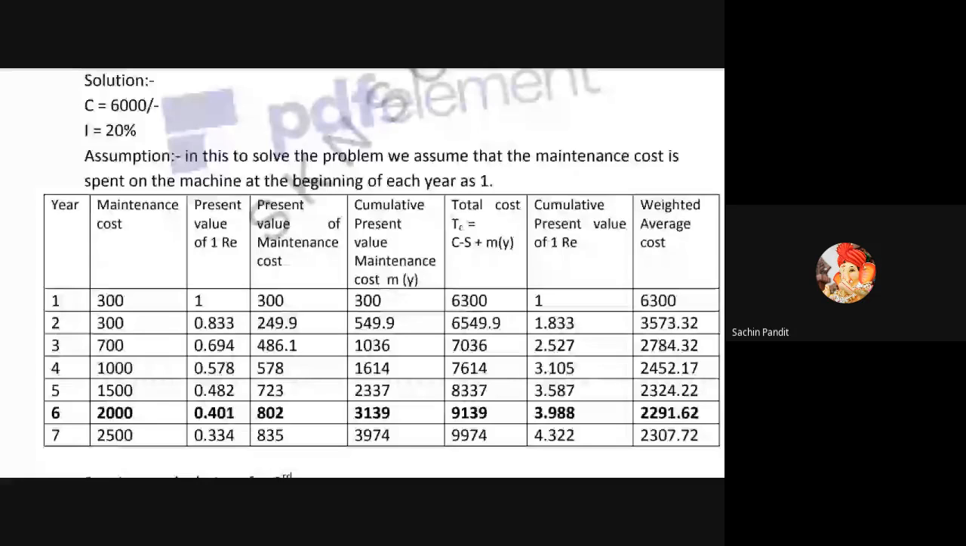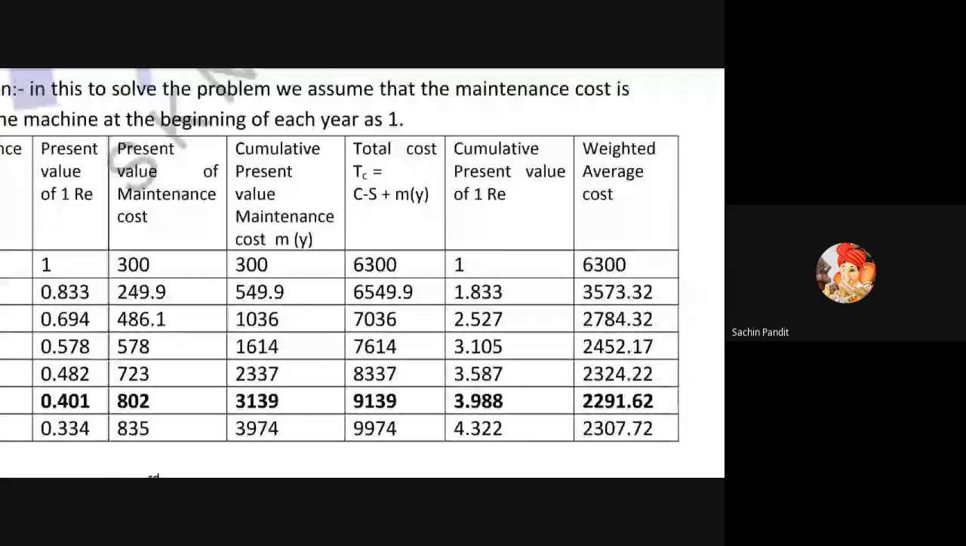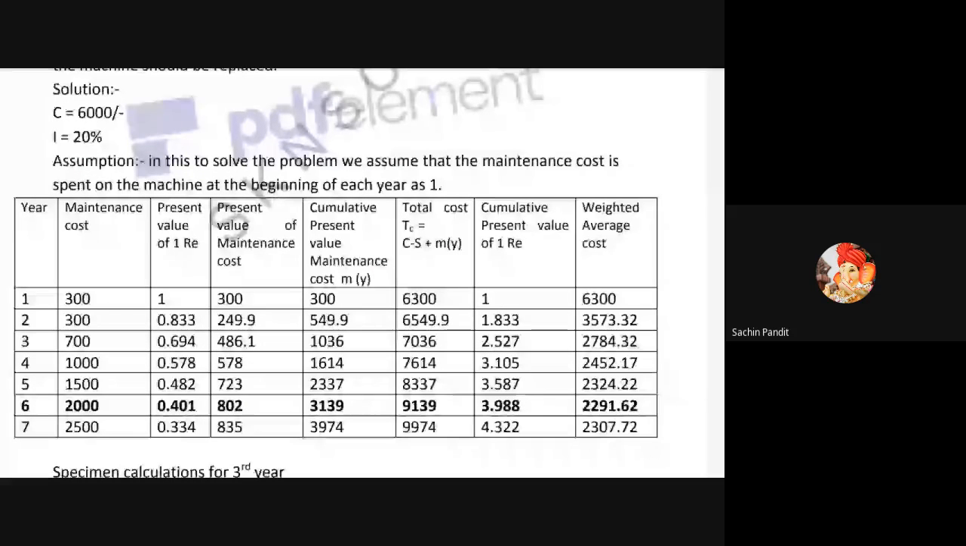Now what is the last column? The last column is nothing but the weighted average cost. So what will be there? See all these things. I will show the book also. The problem is not given there. I will show that.